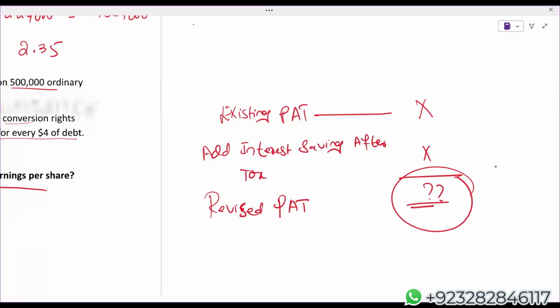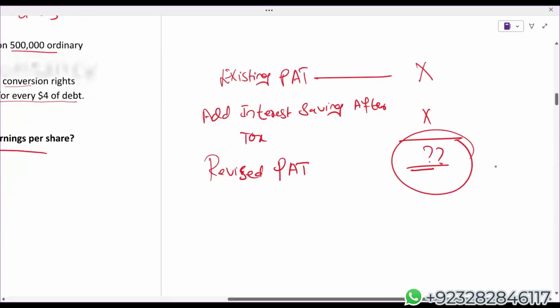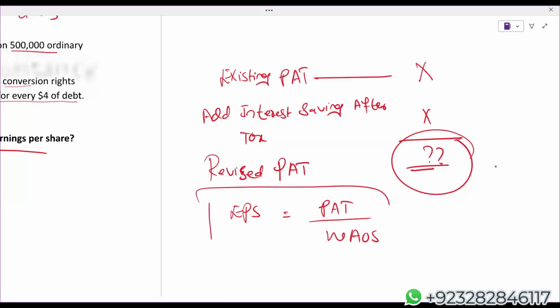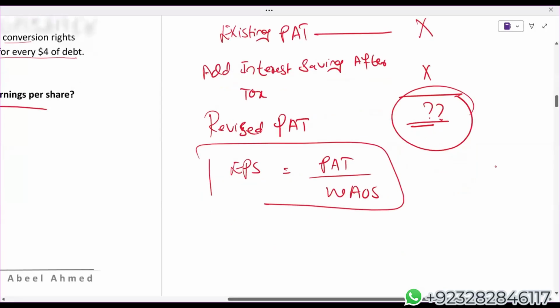How to calculate existing PAT? Simply EPS is equal to profit after tax divided by weighted average ordinary shares. We do not have any preference dividend in the question. So this is the formula which examiner has used. Examiner has given us EPS 0.32. Profit after tax we don't know, but the examiner is very nice.